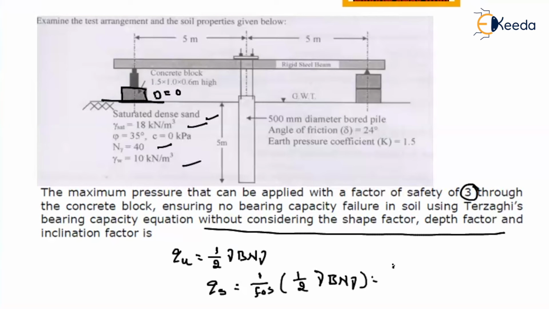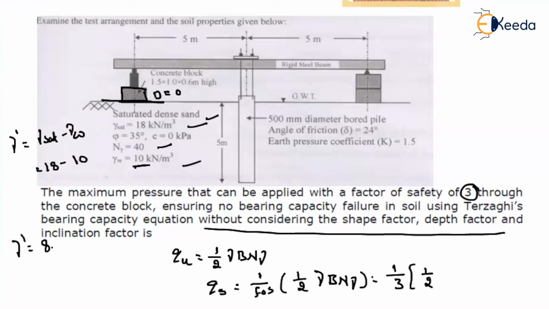If you substitute the values, factor of safety is given as 3, then 1 by 2. As it is entirely under submerged condition, we have to take the submerged unit weight. What is the submerged unit weight? Gamma saturation minus gamma W. What is the gamma saturation given? 18. 18 minus gamma W, they are asking us to consider 10. So what will be your submerged weight? That is nothing but 8 kilonewton per meter cube.